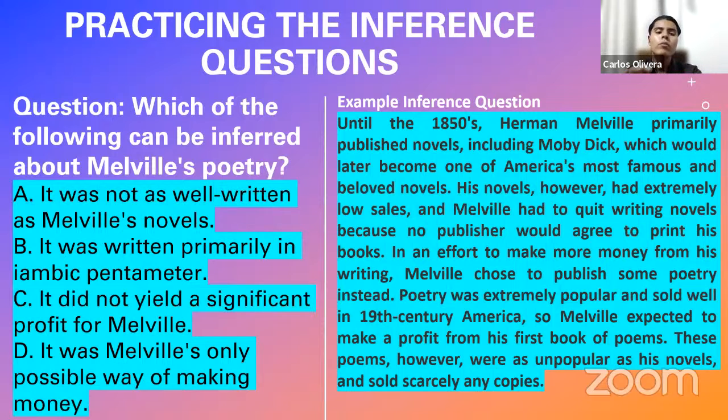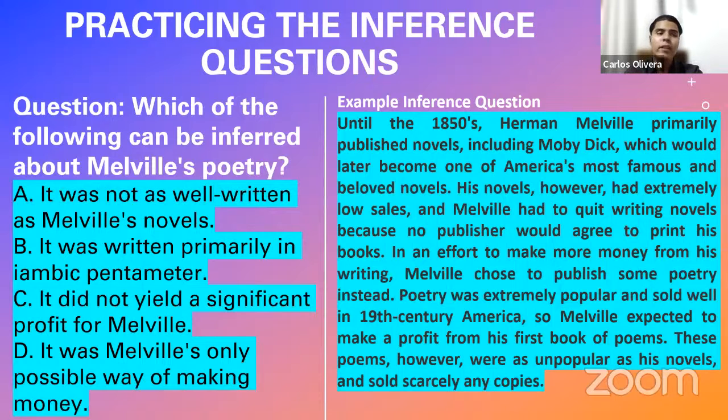Option 2, it was written primarily in iambic pentameter. God knows what iambic pentameter is. I have no idea. And that is important. Why? Because in the reading passage, we are not told about this. No mention is made of what meter Herman Melville wrote his poetry or work in. If you are a fan of this person and you know that he actually wrote his poetry and novels in iambic pentameter, well, good to know, but in the reading passage, it's not mentioned.